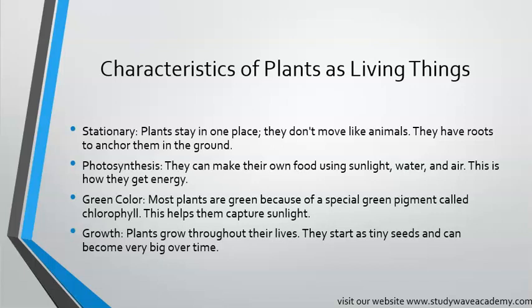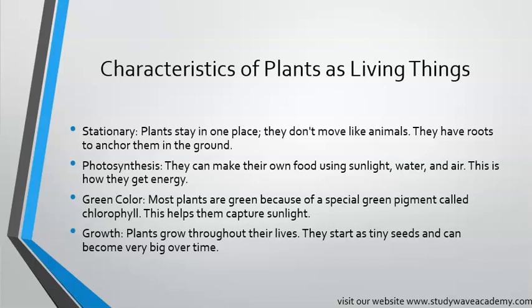They have roots to anchor them in the ground. Stems support the plant and transport water and nutrients, and leaves help the plants make food and breathe. Plants have different parts, but they don't move. They stay in one place.